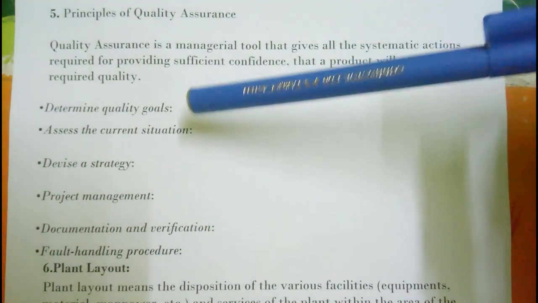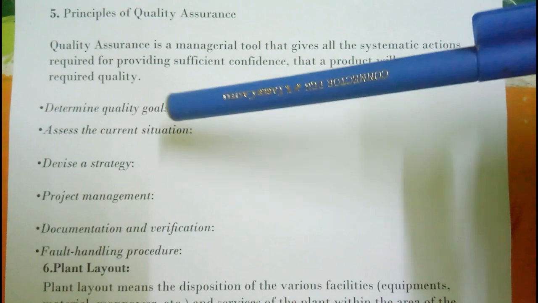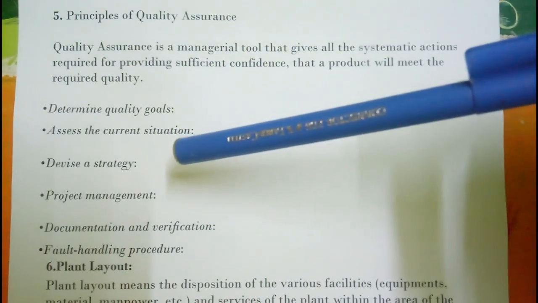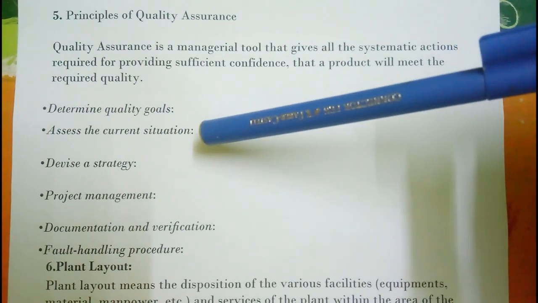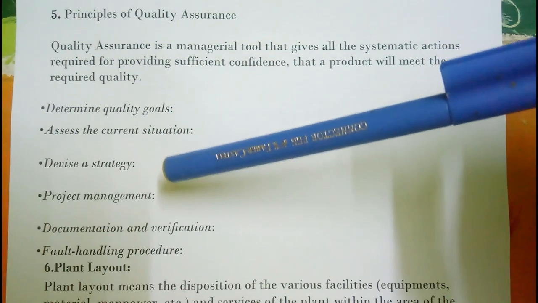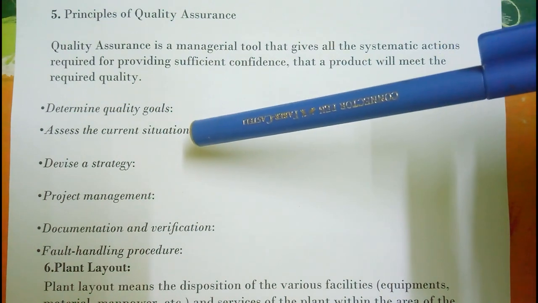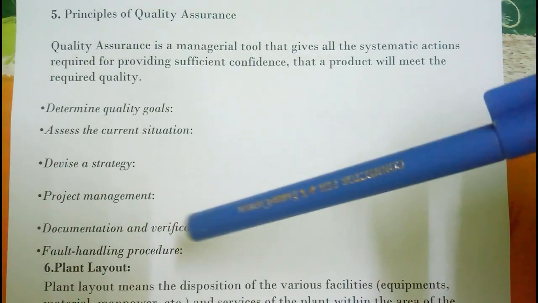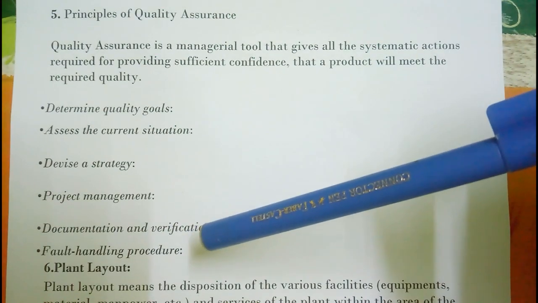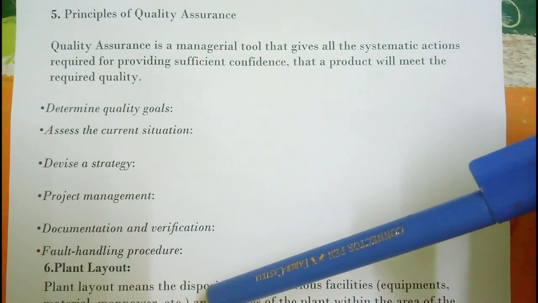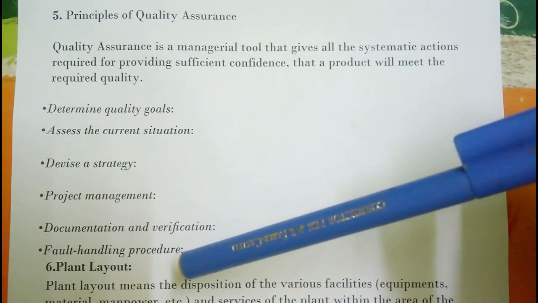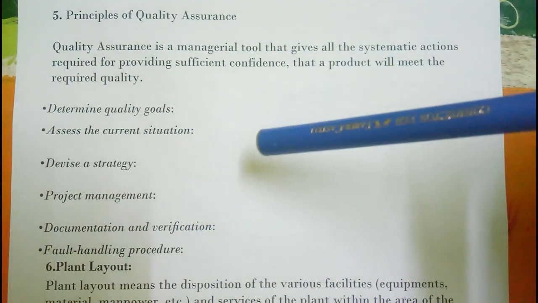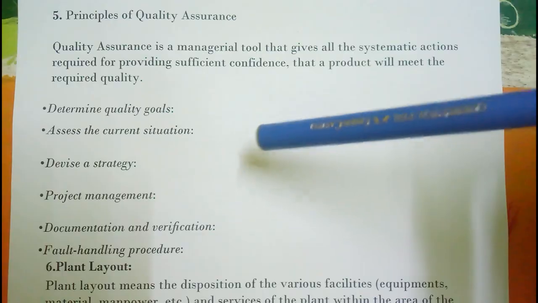Now we will see the principles. First one, determine quality goal. Second principle, assess the current situation. Third principle, devise a strategy. Next principle, project management. Next principle, documentation and verification. And last principle, handling procedures. So these are all the principles of quality assurance.